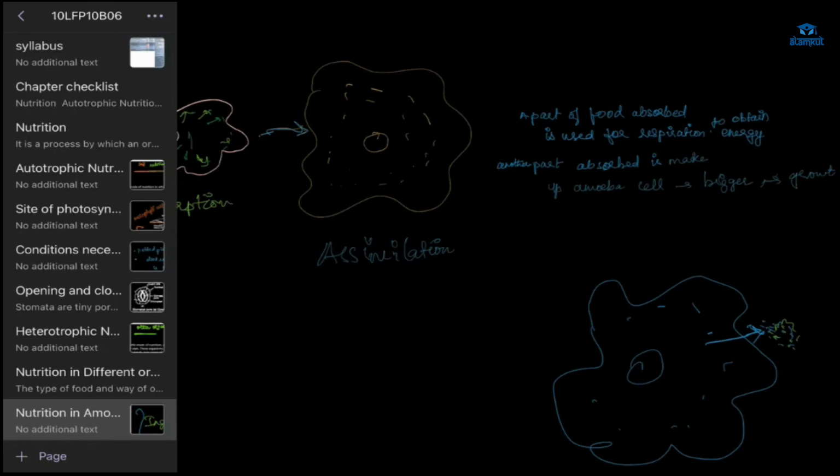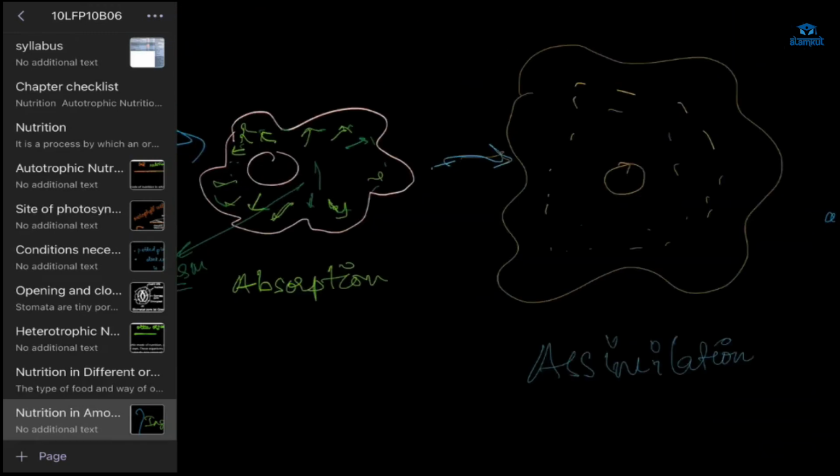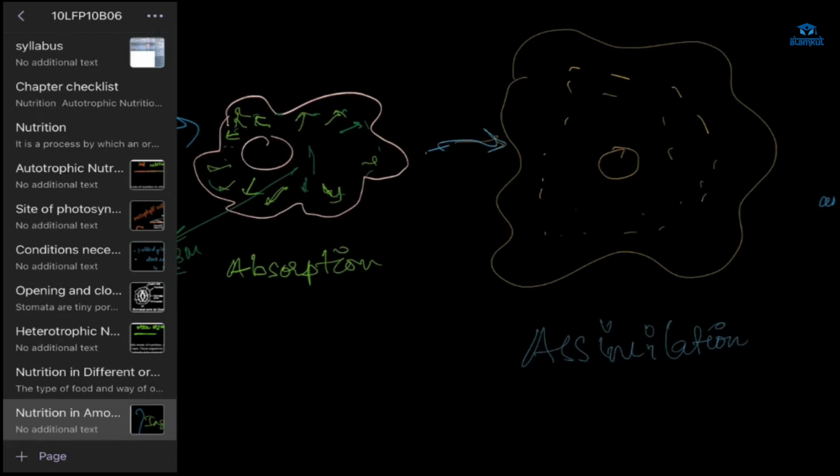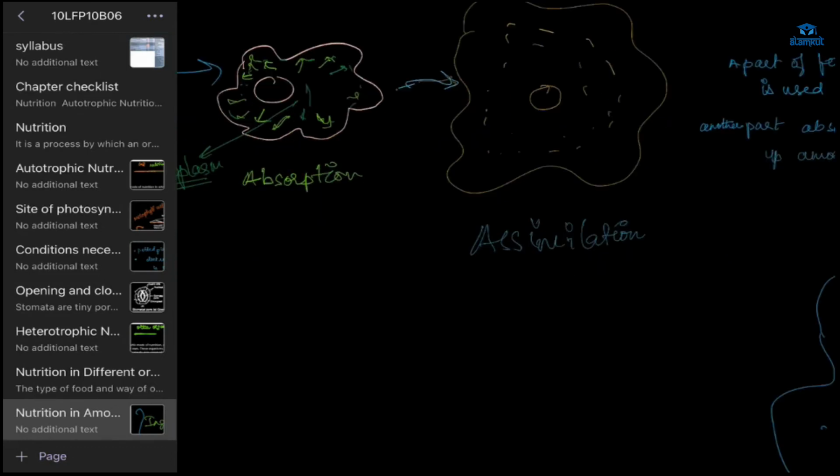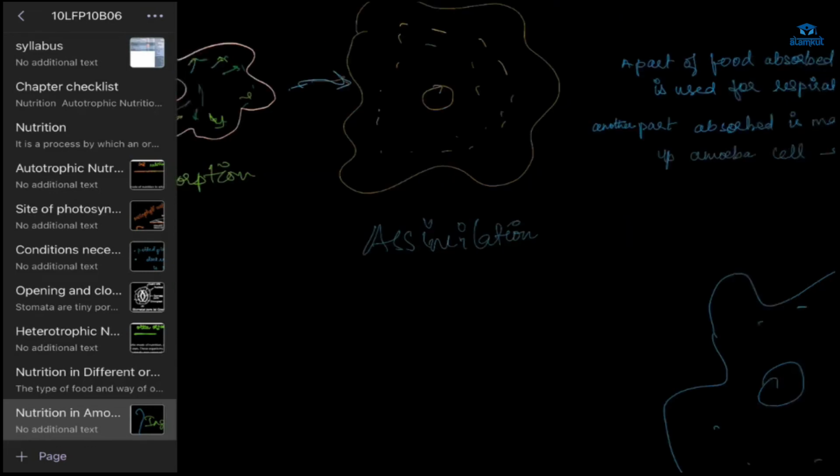The food which is digested in the food vacuole is then assimilated into the cell through the cytoplasm. What happens in absorption? The food is absorbed into the cytoplasm through diffusion. Yes, correct, Safiya. Great.